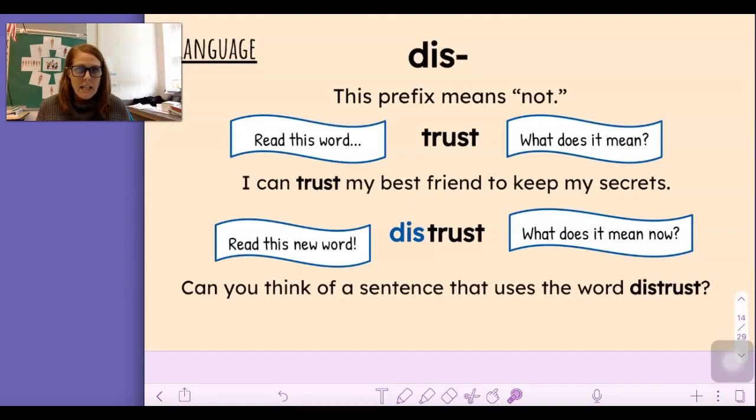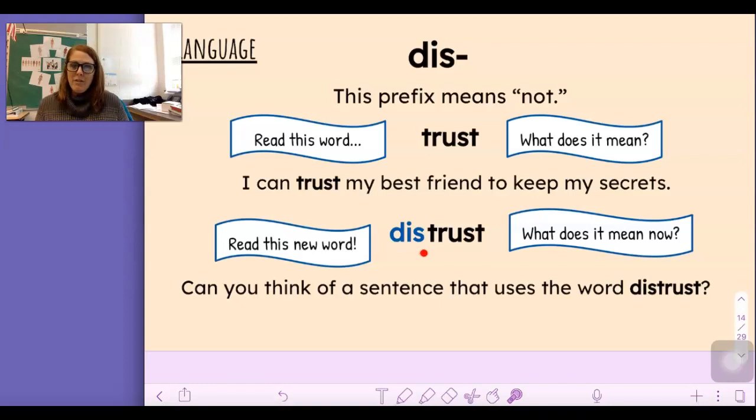Still means not. It always means not. Read this word with me. Trust. Again, trust. I can trust my best friend to keep my secrets. That means that you're confident that what you tell somebody, they're not going to go and tell other people, right?